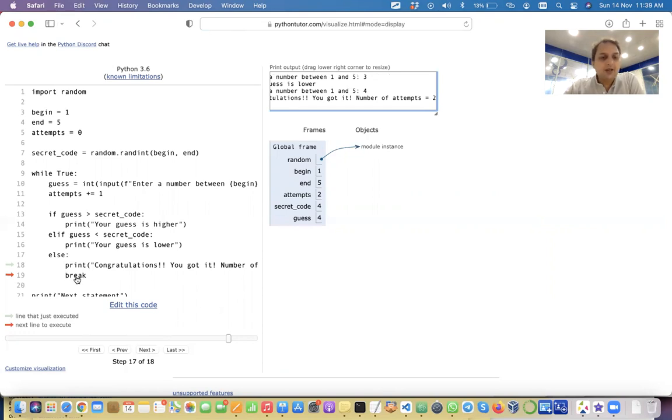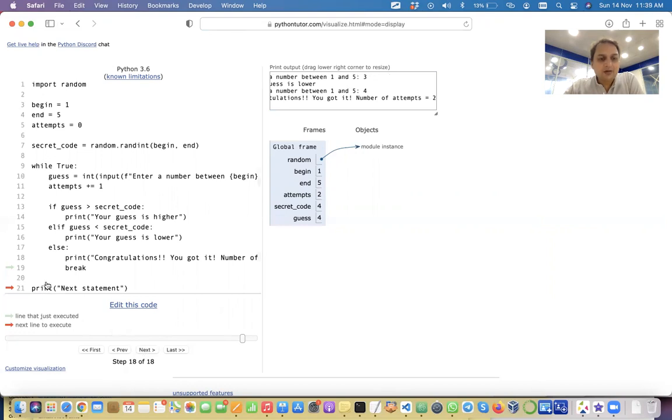And when this break is executed, this loop will break right away, and then the control will go to the next statement. So when we do this, you see that it has broken and it has gone to the next statement. It will execute the next statement. That's how you're getting this, and this completes our program. Okay, so always remember about this tool, pythontutor.com. You can always visualize this code.